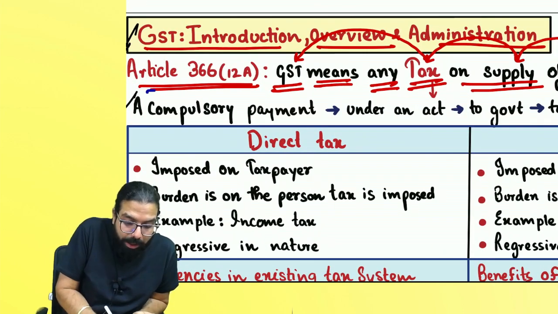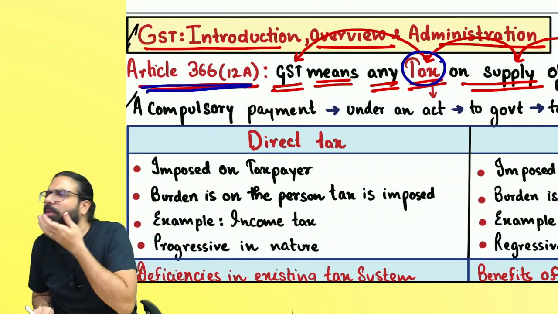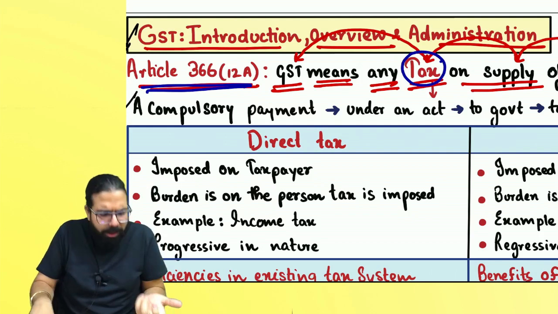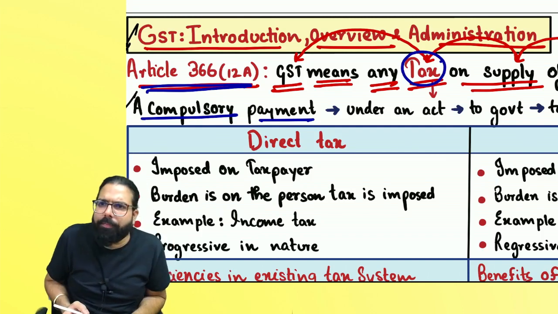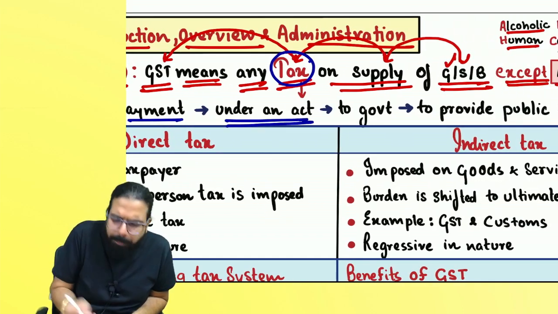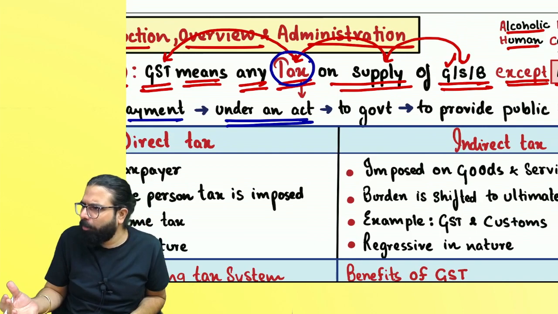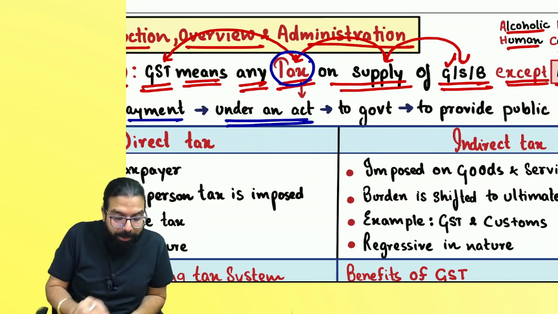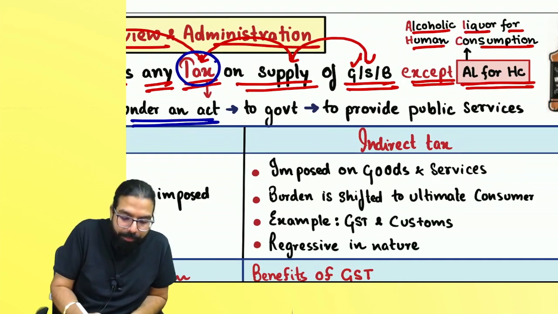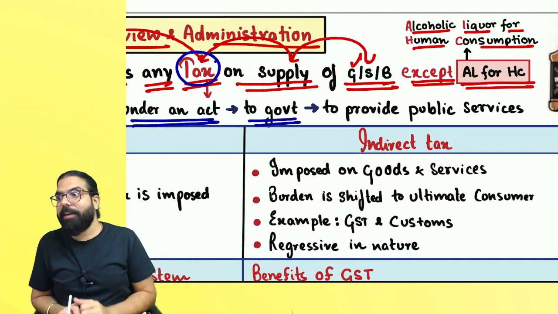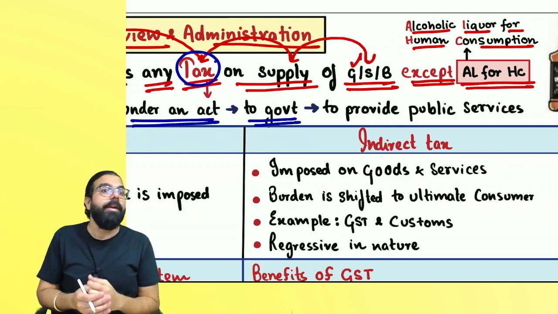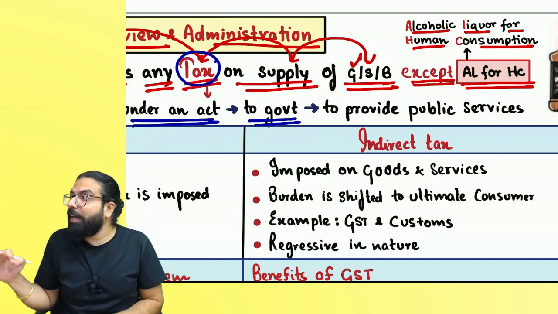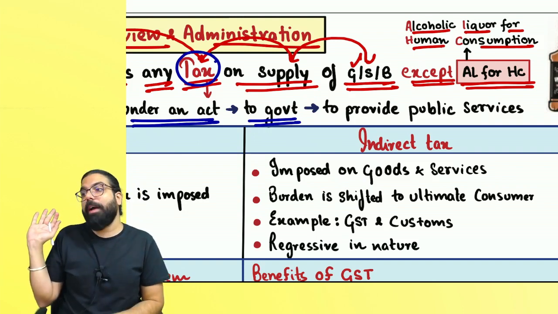Now, here when I say tax, what do you mean by tax, everyone? Small point, we'll quickly wrap up. What is tax? It's a compulsory payment, not voluntary. If I say, sir, I don't want to pay, I'll not pay, that doesn't work. It's a compulsory payment which you make under an Act: the GST Act, Excise Duty Act, Income Tax Act. Are we clear, everyone? For every tax there has to be an Act.